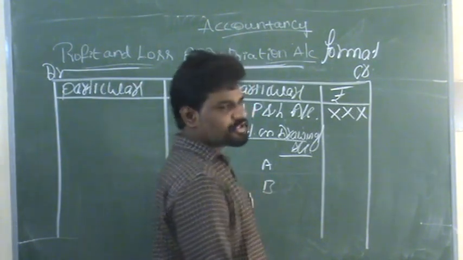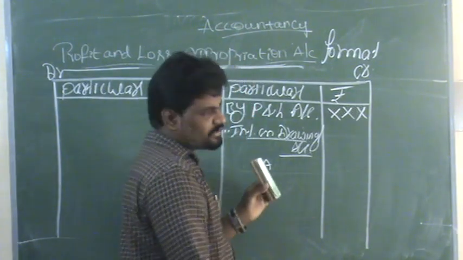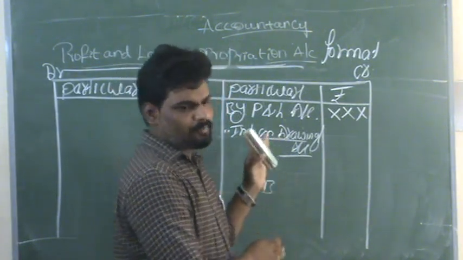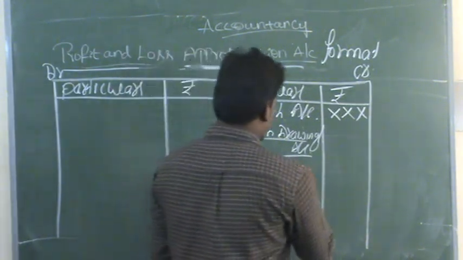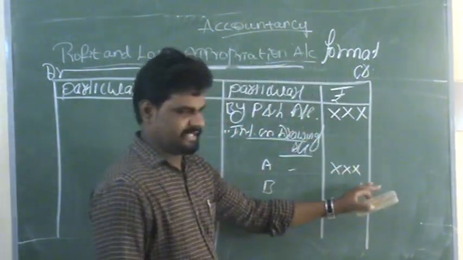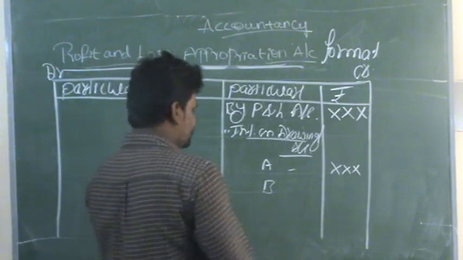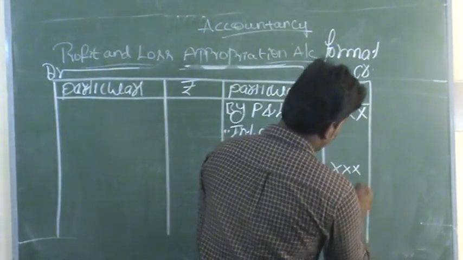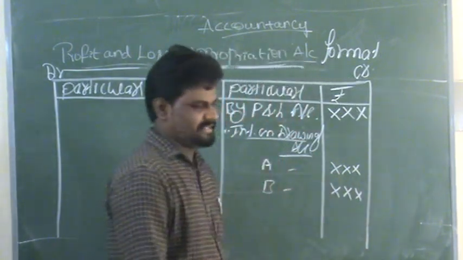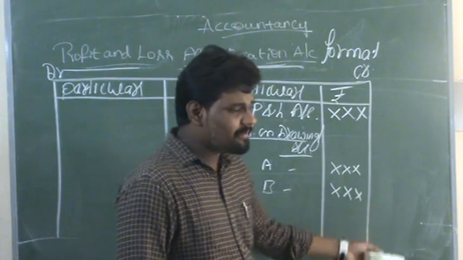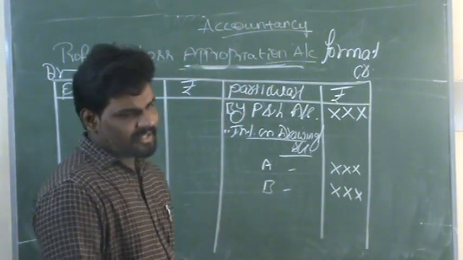First of all, we must take a minimum of 2 partners. This is what a partnership is for. We need to record a minimum of 2 members. Partner A's interest on drawings is shown as XX values. Next, partner B's interest on drawings we can also show as XX. These values we can record directly in the amount column or the inner column.